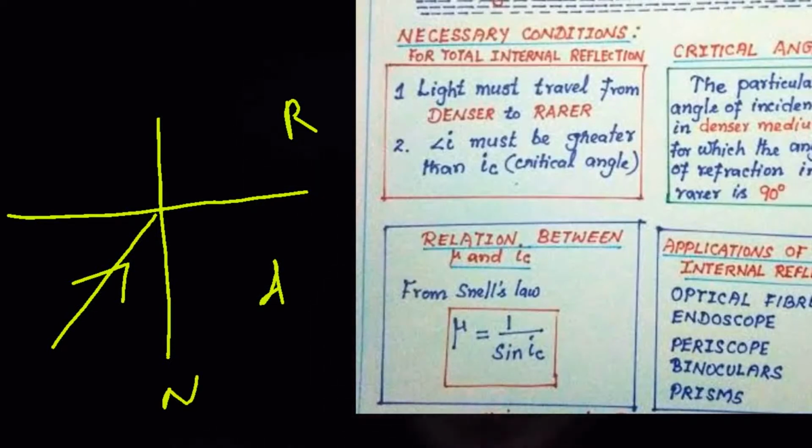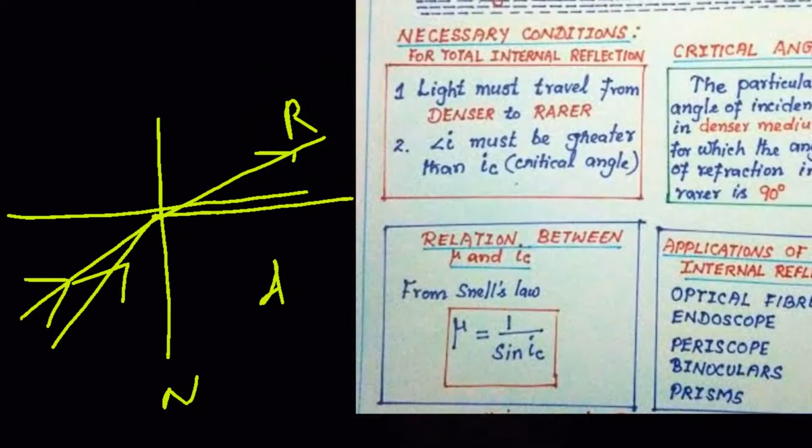We know that when light travels from denser to rarer, its refracted ray bends away from the normal. Then the refracted ray moves like that. Suppose we increase the angle of incidence, this is the angle of incidence, then the refracted ray moves in this way. Clear?